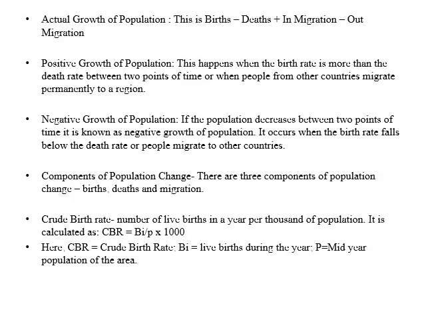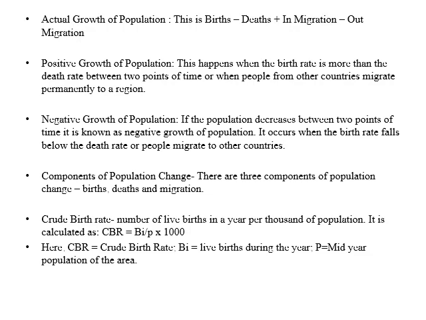Actual growth rate of population is the difference between birth, death, and immigration and emigration. The natural growth rate is the difference between birth and death only. Positive growth rate happens when birth rate is more than death rate or there is more immigration in that area.